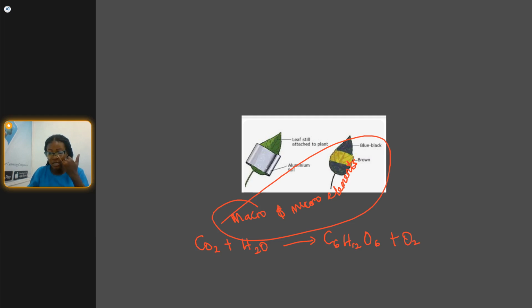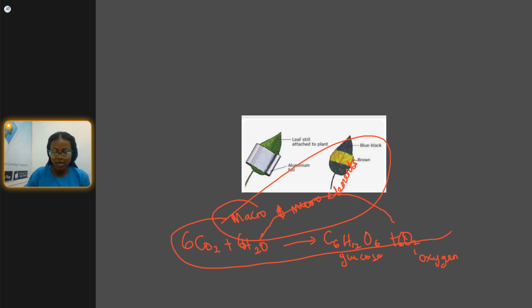And we balanced it up. Don't forget, we balanced it up. This is glucose, and this is oxygen. Oxygen is given off, and the oxygen is gotten from the water. Don't forget.